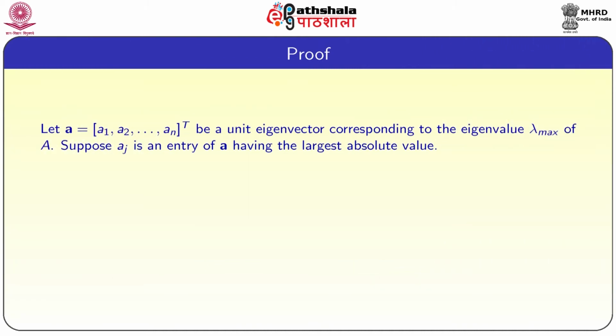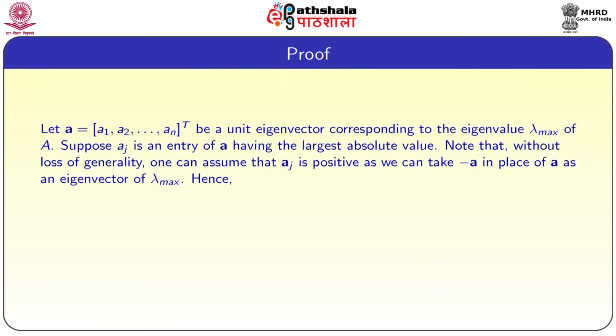The proof: let A equal to (A1, A2 and so on An) transpose be a unit eigenvector corresponding to eigenvalue lambda max of A. Suppose Aj is an entry of A having largest absolute value. Note that without loss of generality, one can assume that Aj is positive, as we can take minus A in place of A as an eigenvector of lambda max.